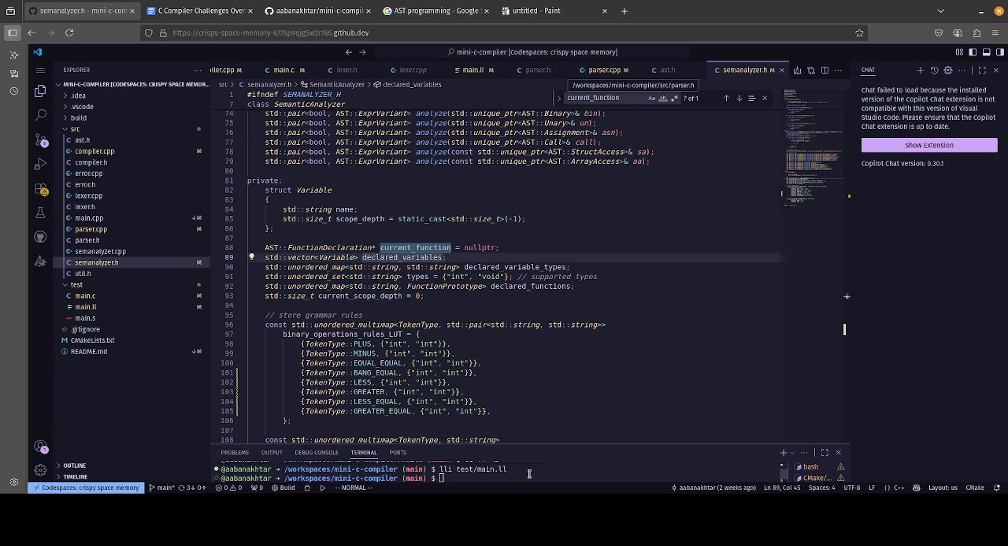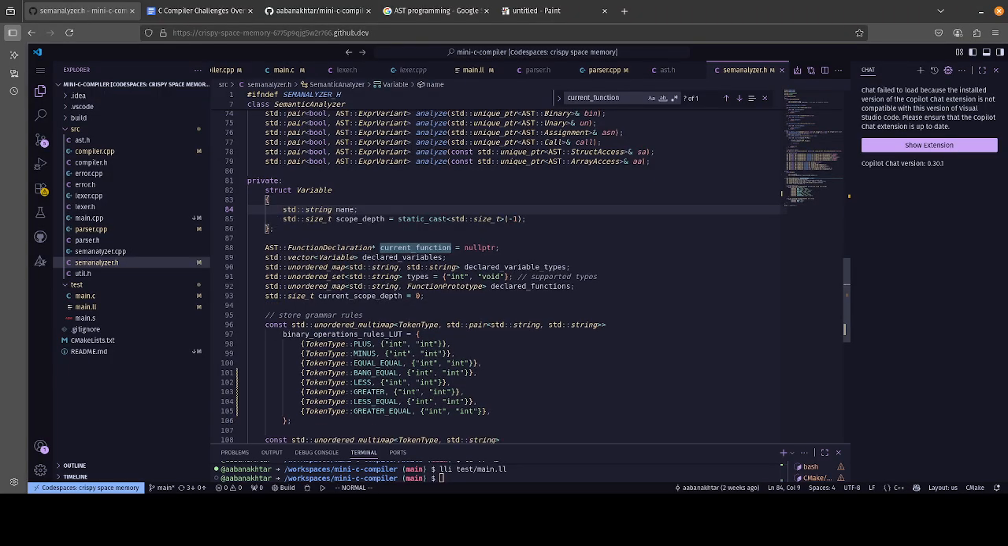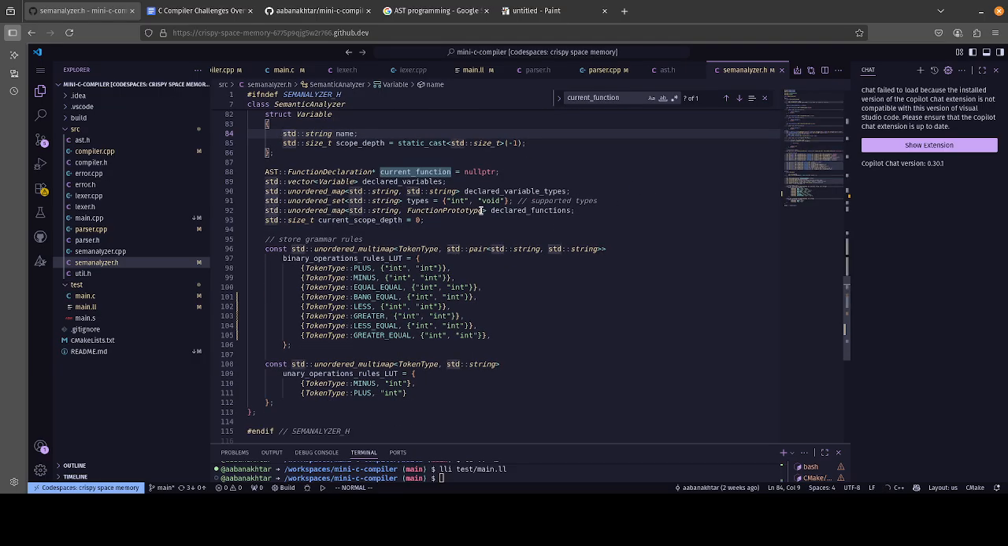Also, we have our declared variables, and this gets overwritten with scoping and all that. And then we have our declared variable types. It should have probably been a std string type, but I didn't do that, I guess. Anyway. And we have our declared functions, and we have our current scope depth, because this is useful for basically analyzing the stack itself. Because in the C language, you can't access something after it's been popped from the stack.